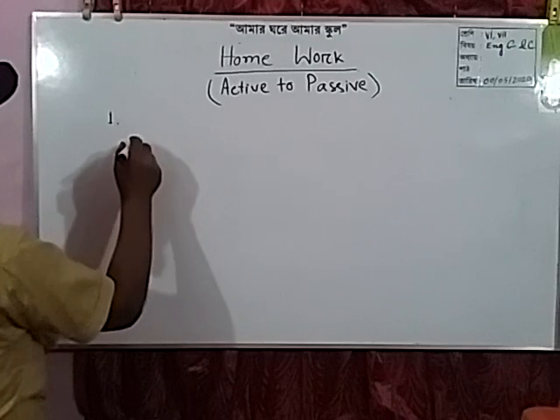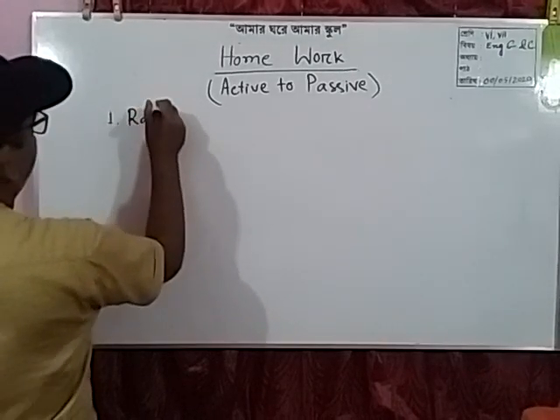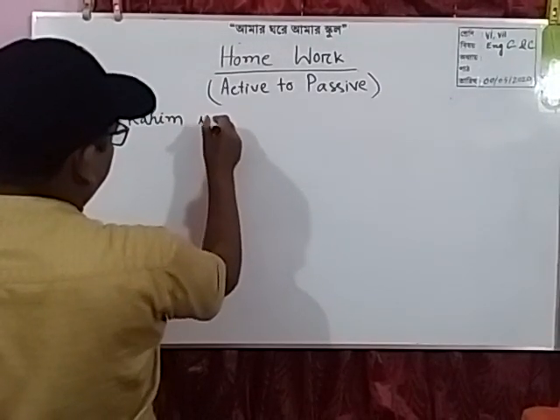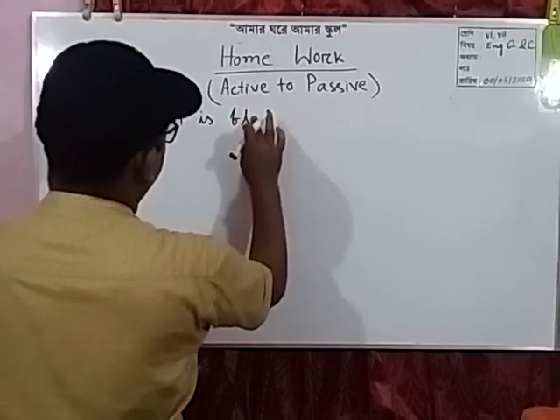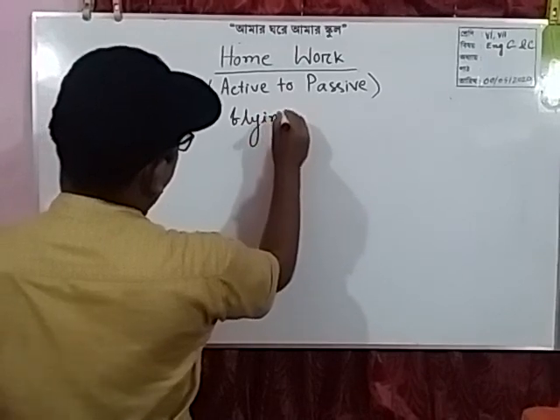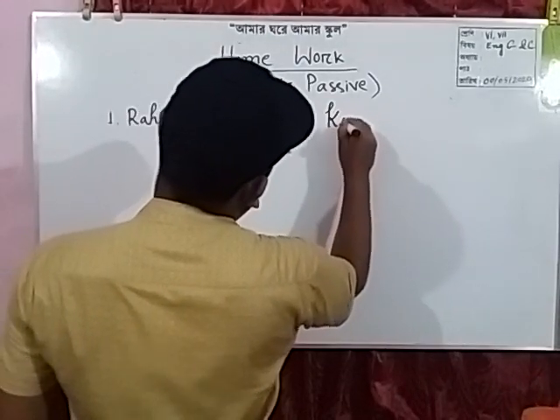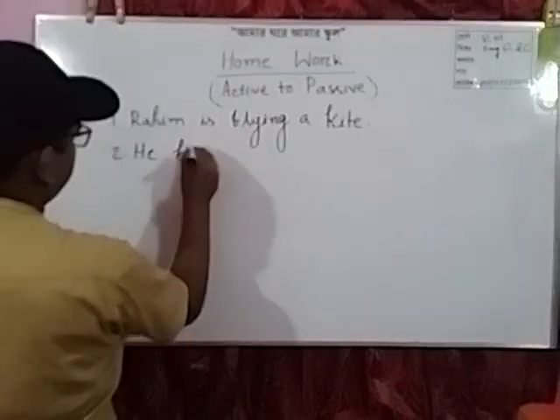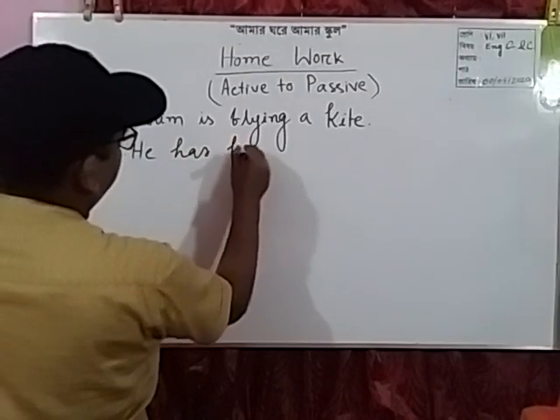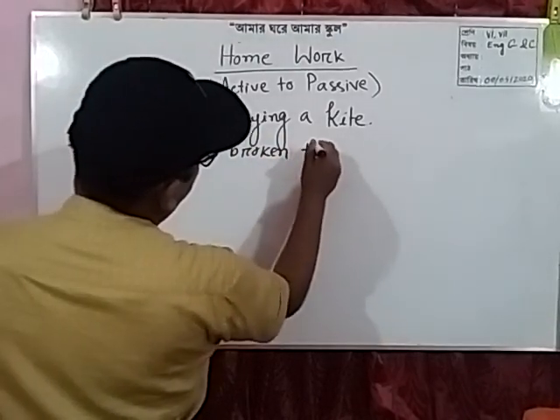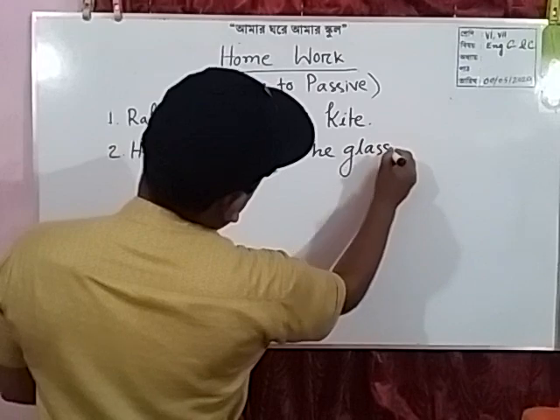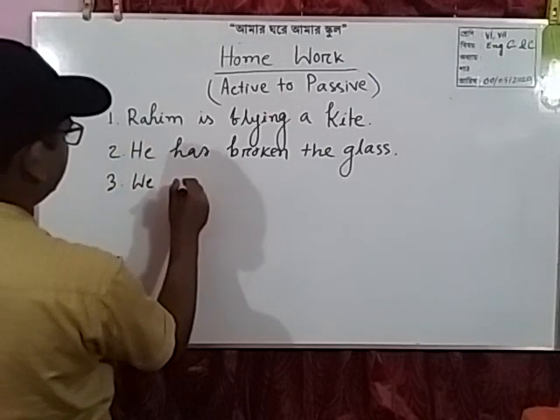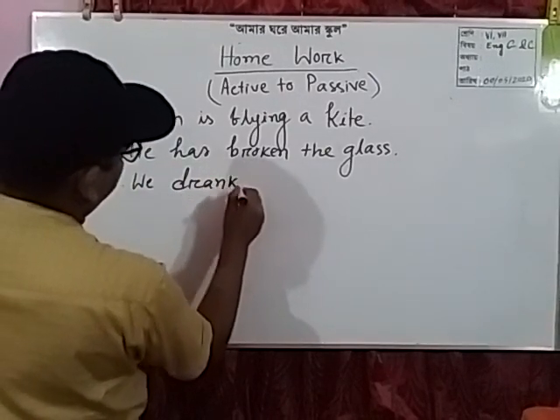Number 1, Rohim is flying a kite. Number 2, he has broken the glass. Number 3, we drank water.